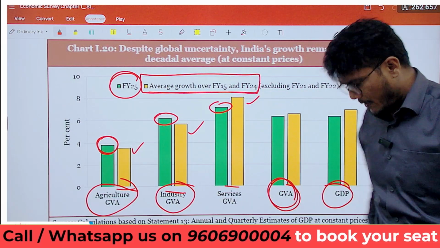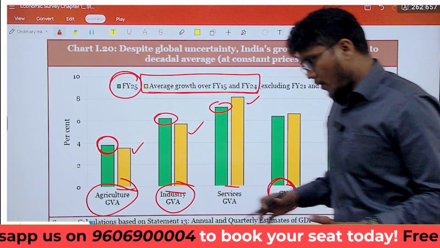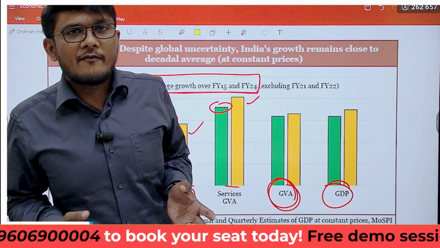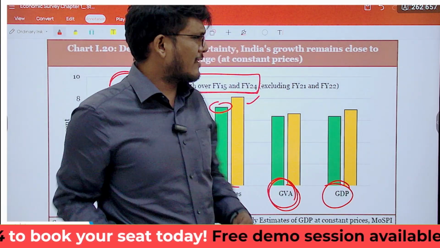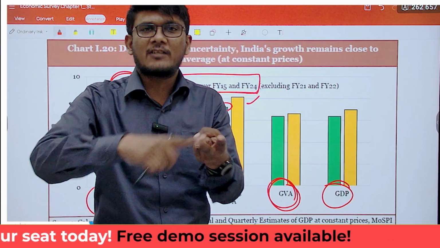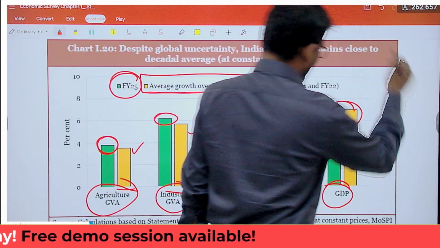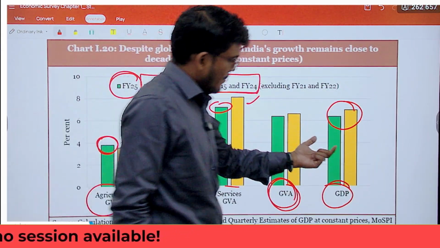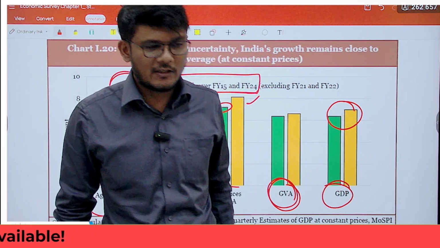Now what is the difference between GVA and GDP? Gross value added. In gross value added, when you infuse the impact of taxes and subsidies, it gives you the GDP. So GDP is nothing but inclusion of the impact of taxes and subsidies.